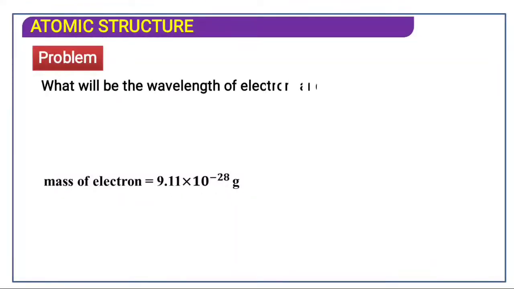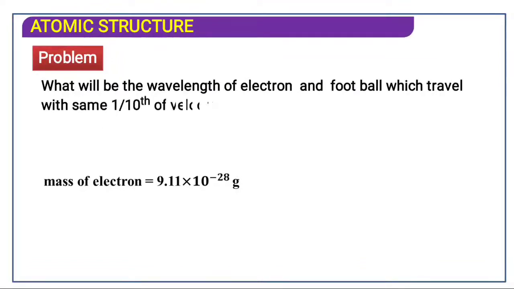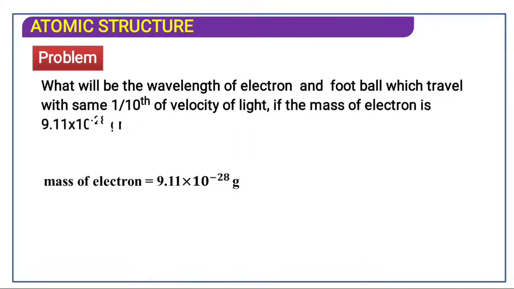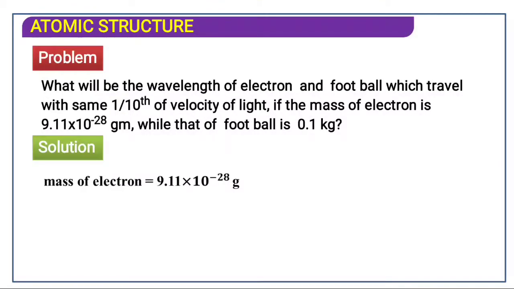Numerical problem based on the de Broglie equation. What will be the wavelength of an electron and a football traveling with the same velocity, 1/10th of the velocity of light, if the mass of the electron is 9.11 into 10 raised to minus 28 gram, while that of the football is 0.1 kg? Mass of electron is 9.11 into 10 raised to minus 28 gram.